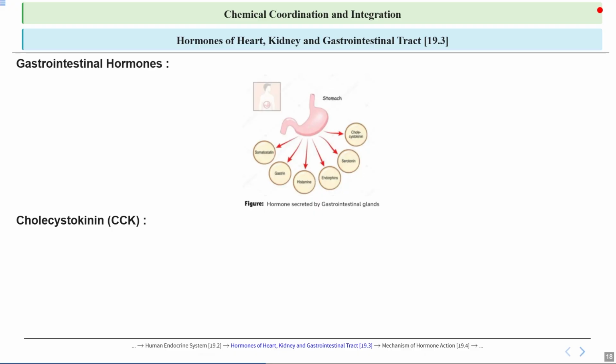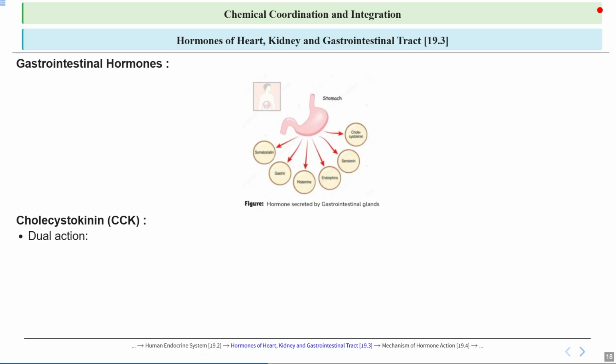Cholecystokinin. It is a hormone released by the small intestine when food, especially fats and proteins, enters the digestive system. It signals the stomach to release more digestive enzymes and tells the liver to release bile into the small intestine to help digest fats. So CCK here also slows down the movement of food from the stomach to the small intestine, allowing more and more time for digestion and nutrient absorption.